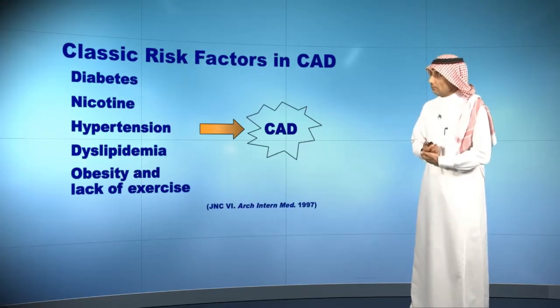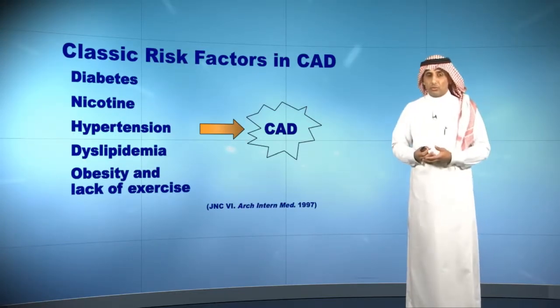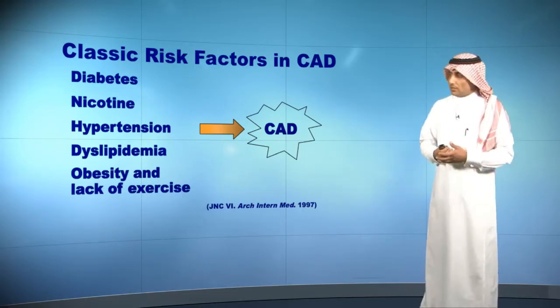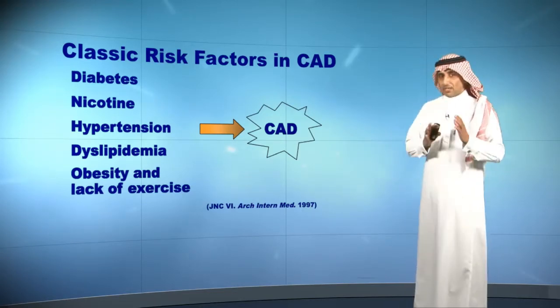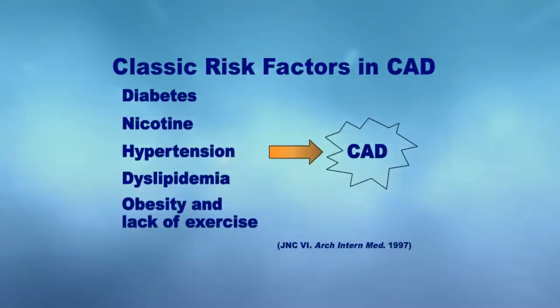So let's see what the problems or comorbidities of obesity are. Let's start with the heart and look at coronary artery disease. Which factors does it come from? Actually, obesity and lack of exercise are important risk factors for coronary artery disease. With that, we also have dyslipidemia, hypertension, nicotine, and diabetes. All these factors could give you coronary artery disease, or what we call coronary artery syndrome.